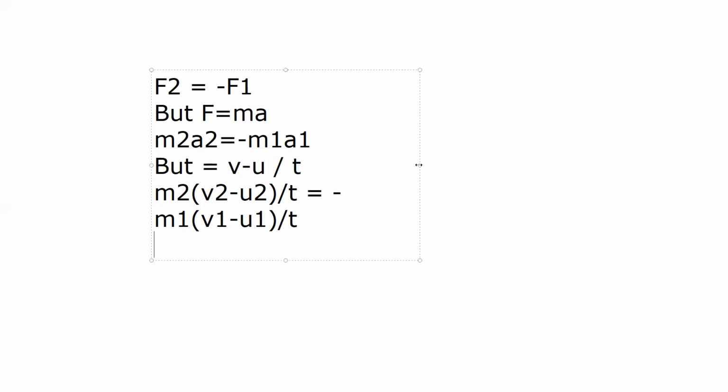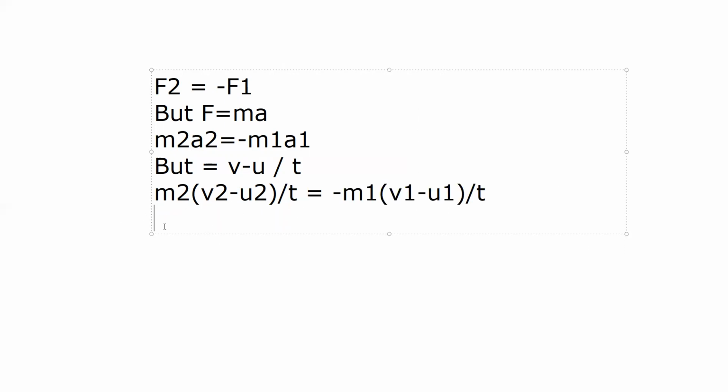It will become m2 into (v2 minus u2) upon t is equal to minus m1 into (v1 minus u1) upon t. We can cancel t from both sides. Then we will get m2 into (v2 minus u2) is equal to minus m1 into (v1 minus u1).